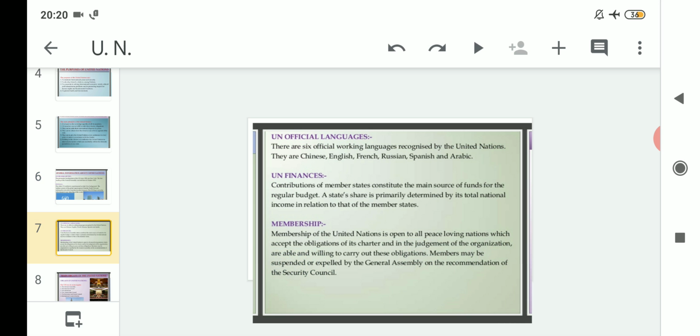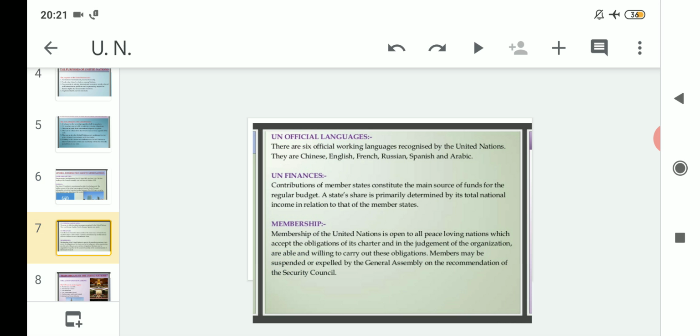Clear? A state's share is primarily determined by its total national income in relation to that of the member states. So whatever the source of income for the United Nations, it is through the money that the member countries send.